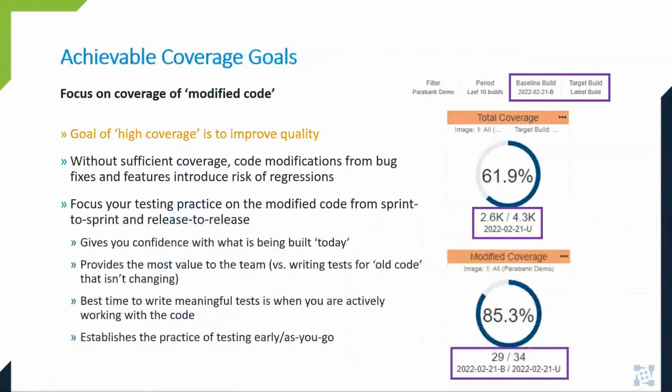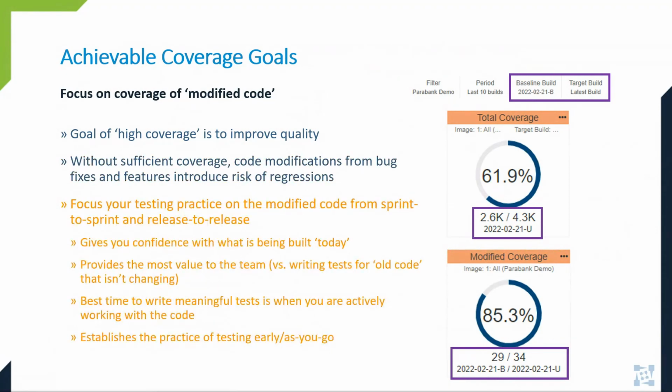We know organizations set high coverage goals as a metric that is used to improve quality. This is because every time developers change the code to fix bugs or introduce new features, they run the risk of introducing regressions. For many teams working on brownfield development projects, high code coverage is a difficult or unattainable goal when they balance other business objectives. However, the same can't be said for newly written or modified code that's within the scope of a sprint or a release. One way to help Agile teams stay agile without impacting quality is with our modified code coverage analytics.